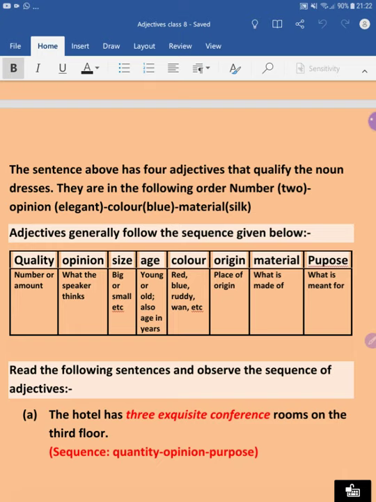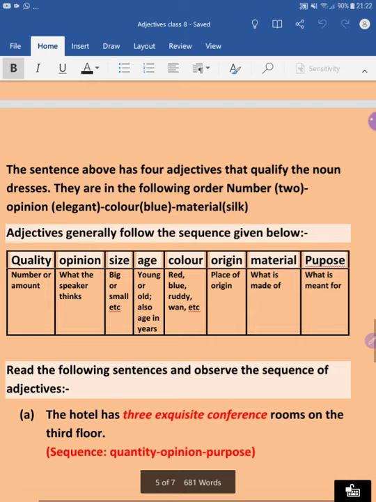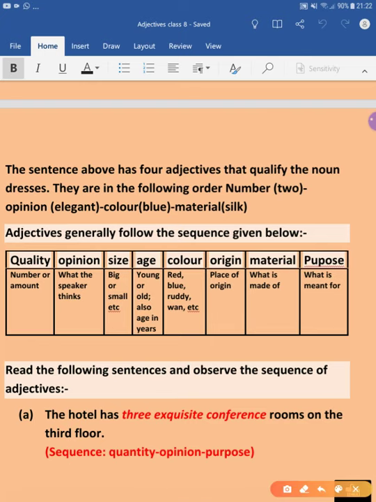What we are choosing first is quantity. Sorry, it is quantity, not quality. It is a typing mistake.